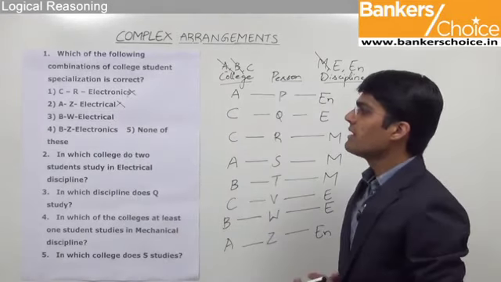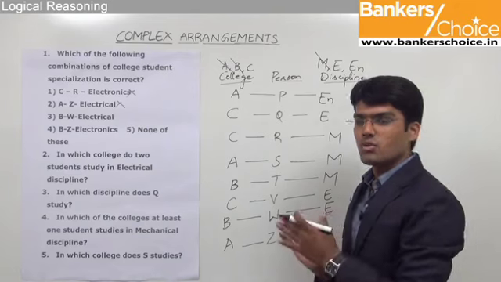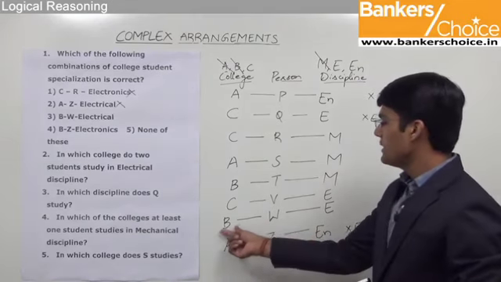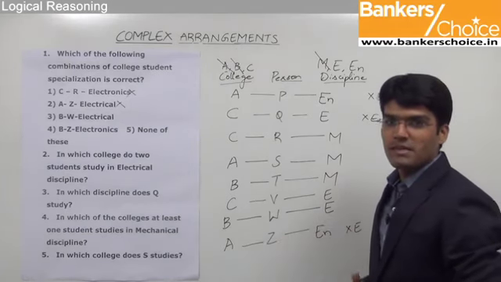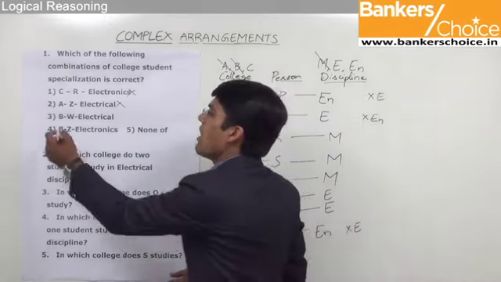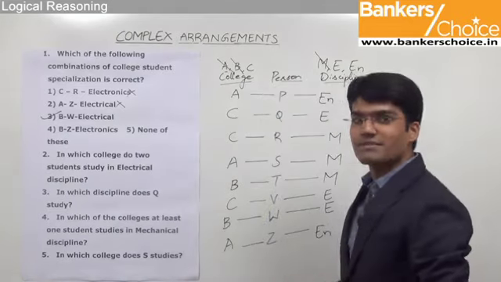The third option is B, W, electrical. Student W in college B studies electrical, which is the correct one as per the given assignment. So we can say that option 3 is the correct answer.